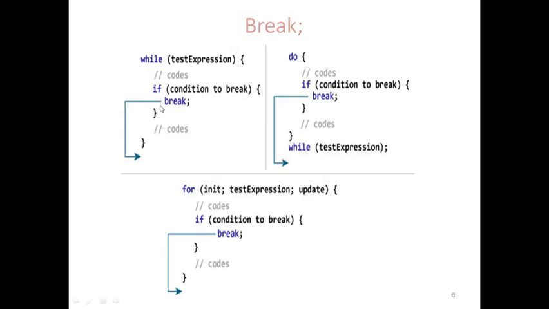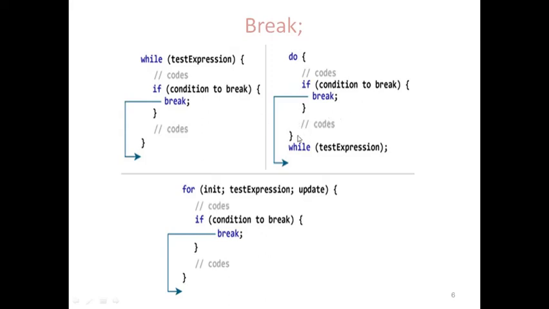This is the while loop. Come to the second loop, the do while loop. Here, do, it executes some code. Some lines of code are there, it executes them. It checks the if condition. If the condition is false, it doesn't enter the if block. It executes the following instructions of the if block.